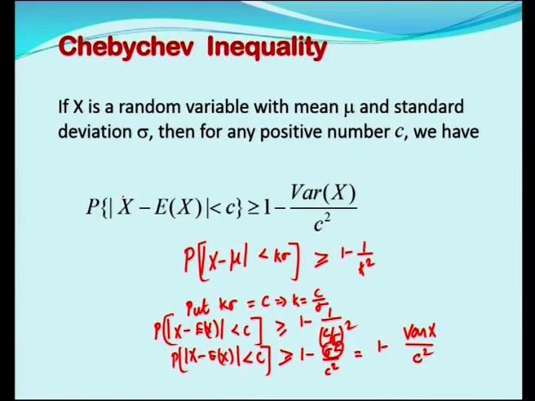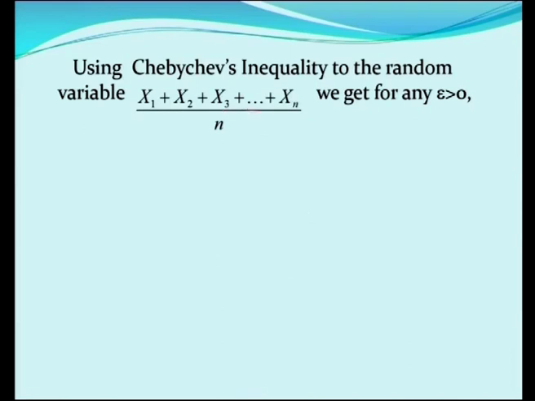variable x. For the random variable x, in the place of x, I am going to substitute x1 plus x2 plus ... xn divided by n. So, we will apply this Chebyshev inequality for the random variable x1 plus x2 plus etc. plus xn divided by n. How this goes? Using Chebyshev inequalities to the random variable x1 plus x2 plus x3 etc. up to xn by n, we get for any epsilon greater than 0.